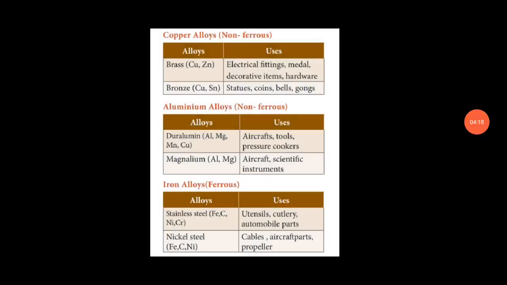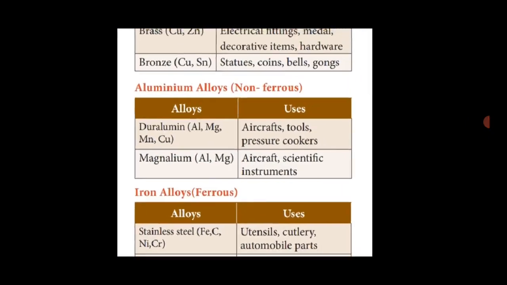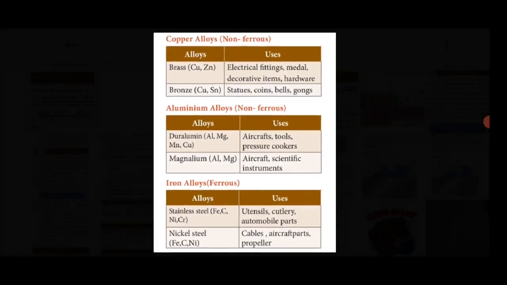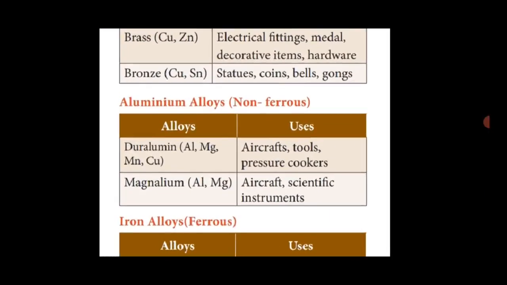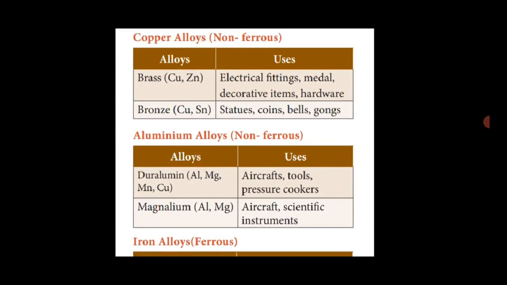Let's see ferrous and non-ferrous alloys, examples and uses. First one, copper alloys, namely brass and bronze. Brass is made up of two elements, namely copper and zinc.